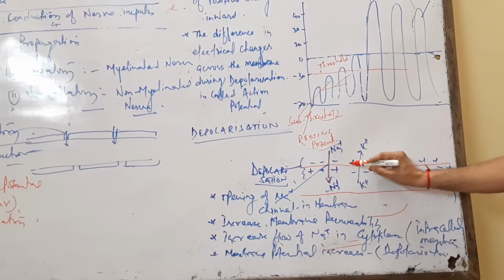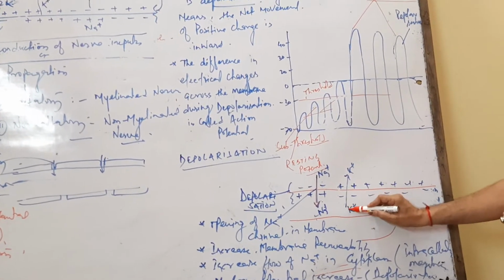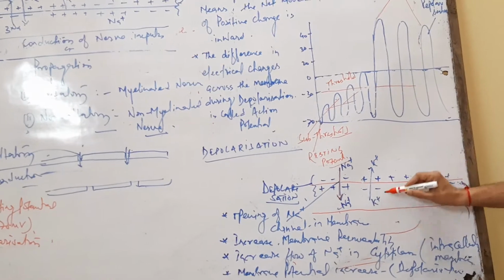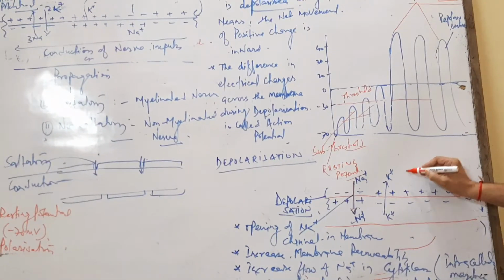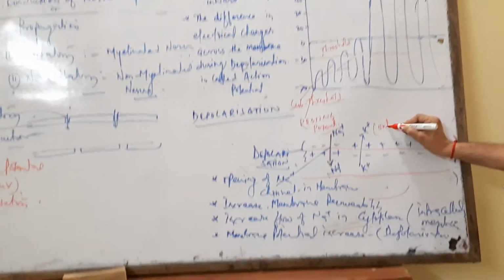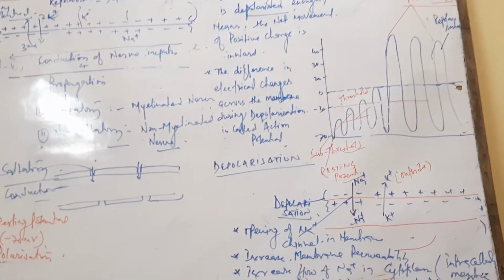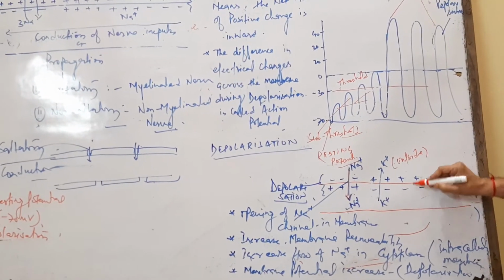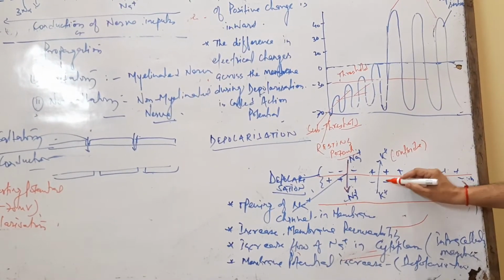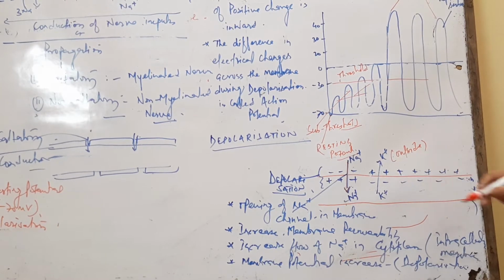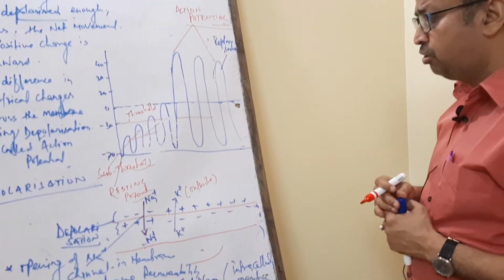Next, the permeability of sodium drops and the permeability of potassium starts. Potassium moves from inside to outside. This state is called repolarization. So in depolarization, sodium moves from outside to inside, and in repolarization, potassium moves from inside to outside.